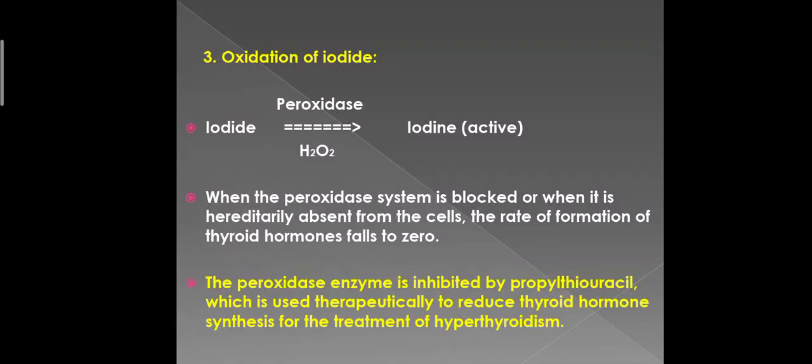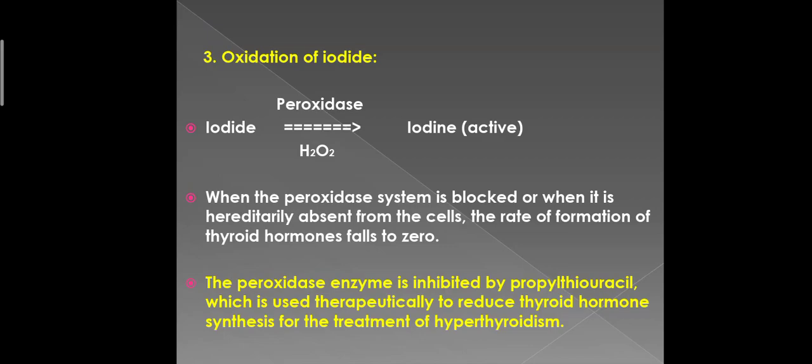The third step is oxidation of iodide. It is a very important essential step in which the iodide ions are converted to form an oxidized form of iodine. Iodine is important because it is capable of combining directly with the amino acid tyrosine of the thyroglobulin to form thyroid hormones. This oxidation of iodine is promoted by the enzyme peroxidase and accompanied by hydrogen peroxide. This provides a potent system capable of oxidizing iodides.